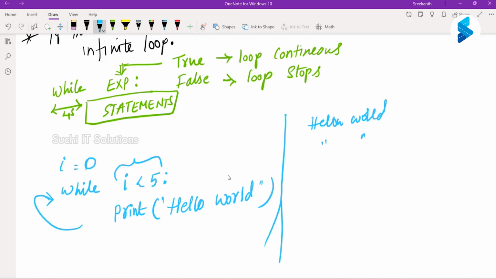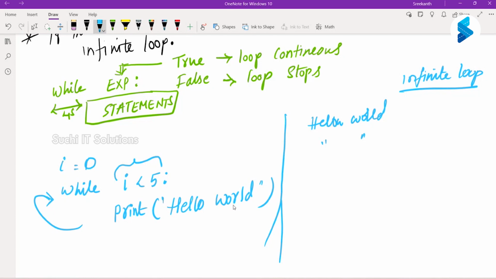This leads to an infinite loop, because it will never stop. It will keep on continuing because you are not changing the I value and you are expecting the I value to be less than 5 here. And when will this loop stop? Whenever your I value reaches 5, that is when it is going to stop. But you are not changing the I value, which means your I value will always be 0. And this loop runs until the I value is less than 5.